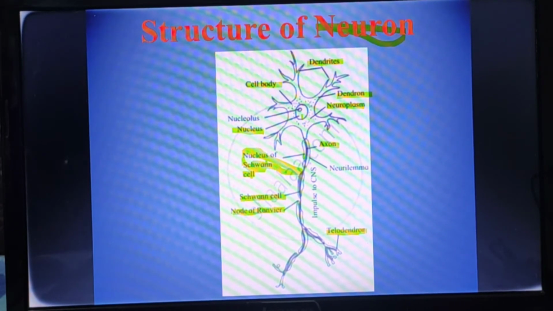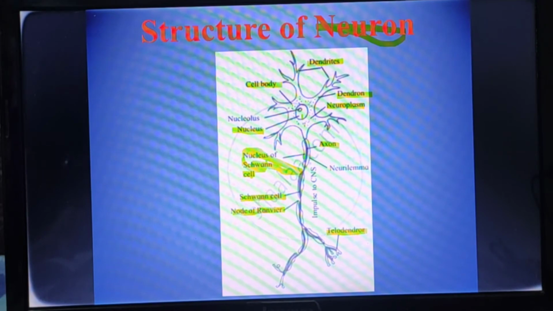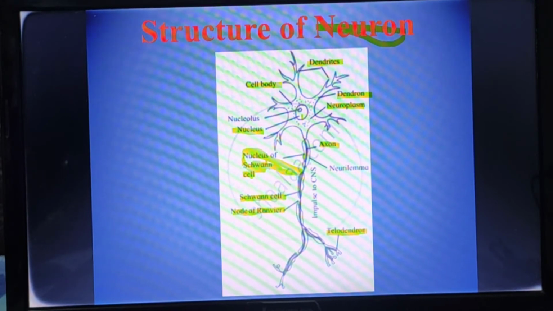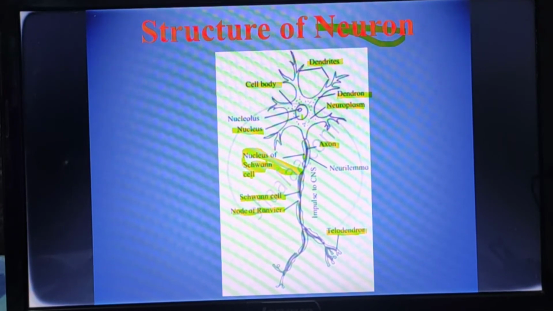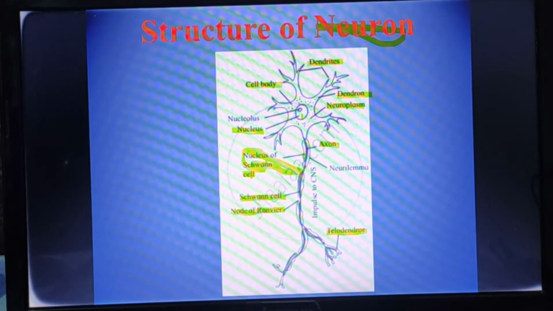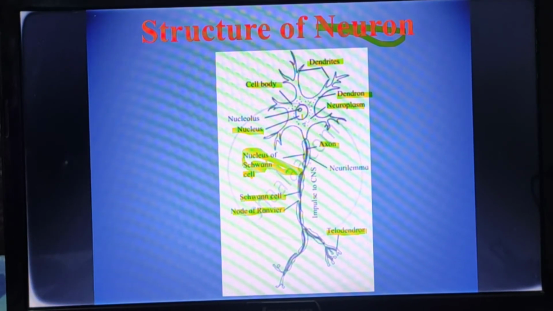So this is the structure of a neuron, and on the basis of function, neurons get classified into three types. First is the afferent neuron, second is the efferent neuron, and third is the association neuron or interneuron.